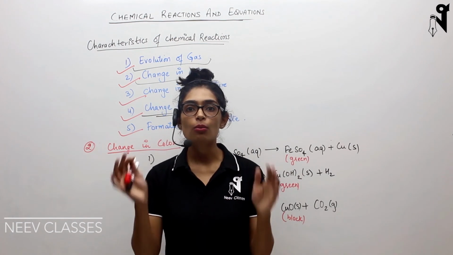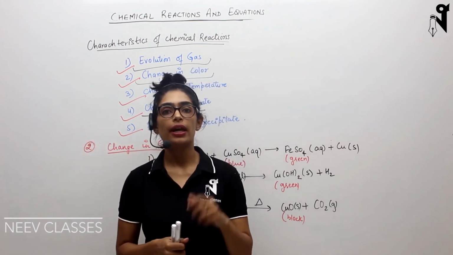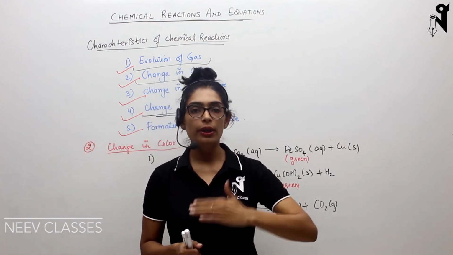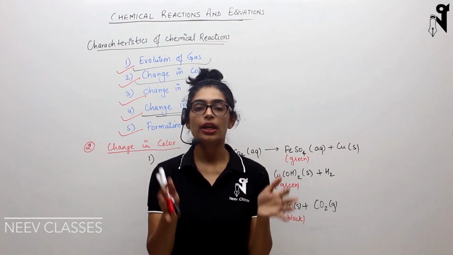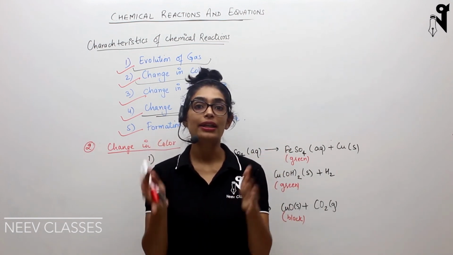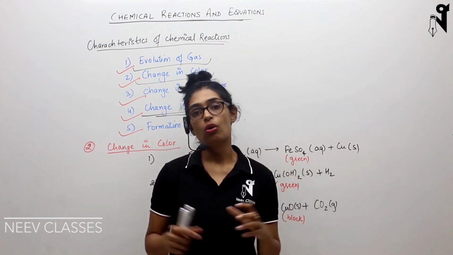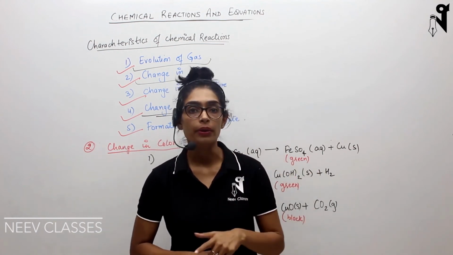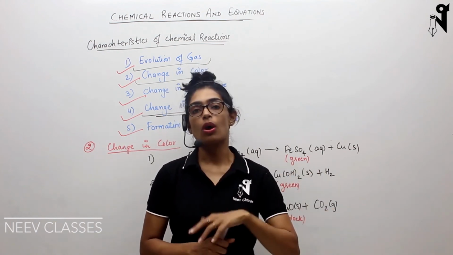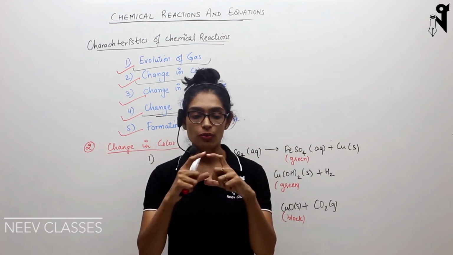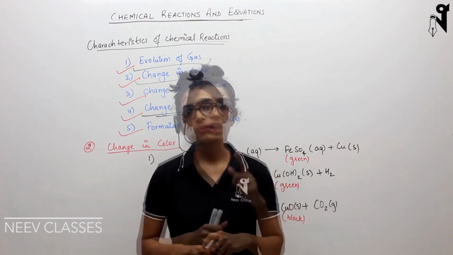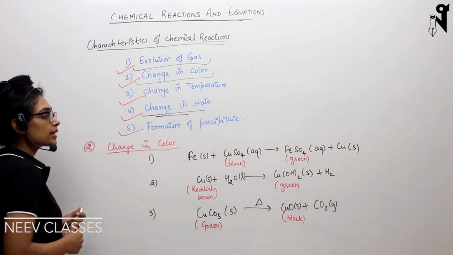Why is it so? Because the moisture and the gases present in the air react with the top layer of the copper, and hence the color changes, and the chemical composition of that copper also changes. So it is no more copper, it becomes copper-based compounds, copper oxides, copper carbonates, because of which that green color forms.